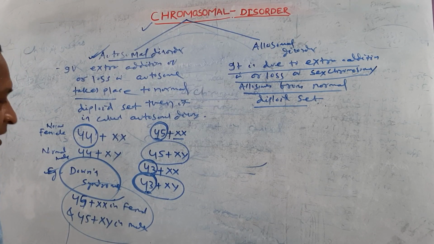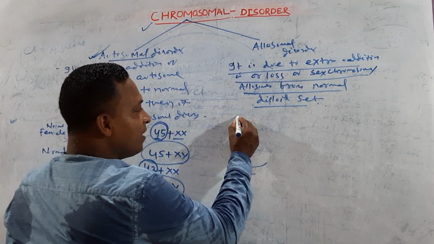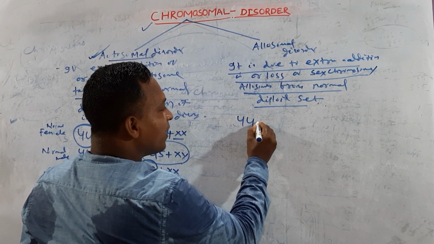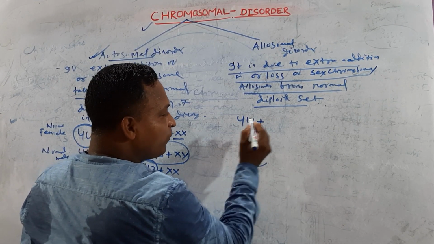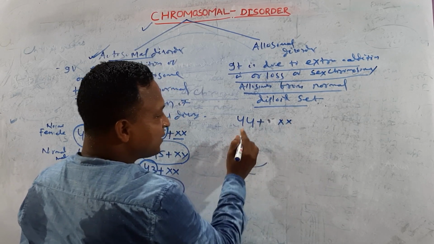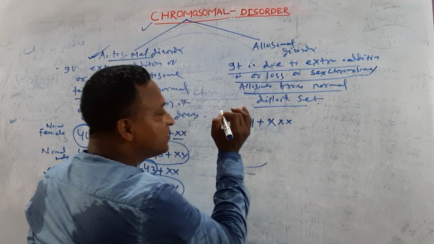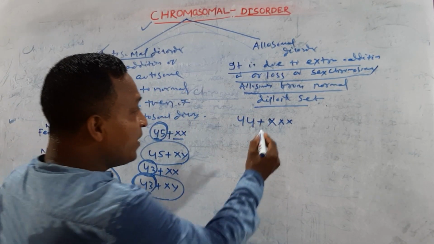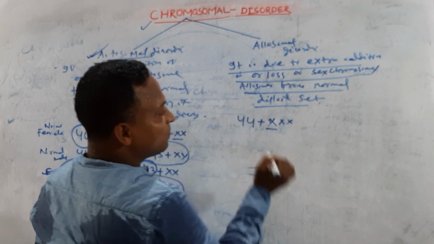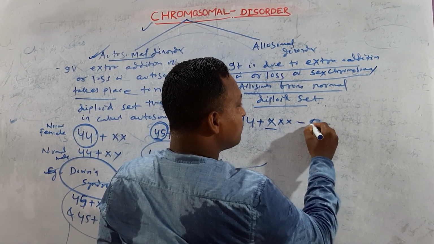Try to understand. In a female, we have found 44 plus XXX. Normal female is 44 plus XX. Here another X chromosome is added. It is due to extra addition of one sex chromosome. So it is an allosomal disorder.